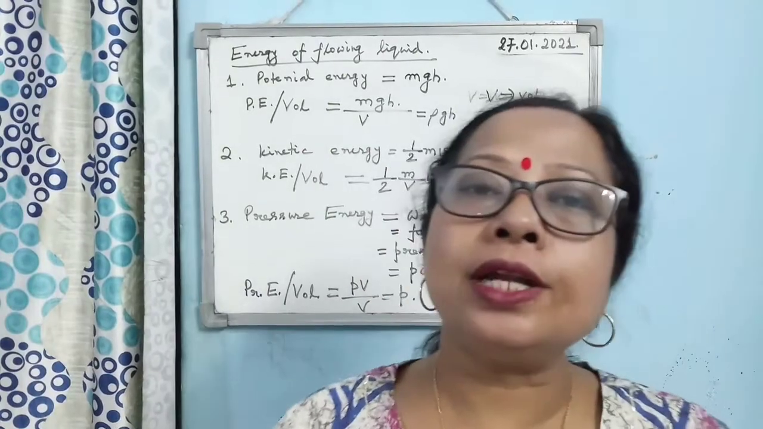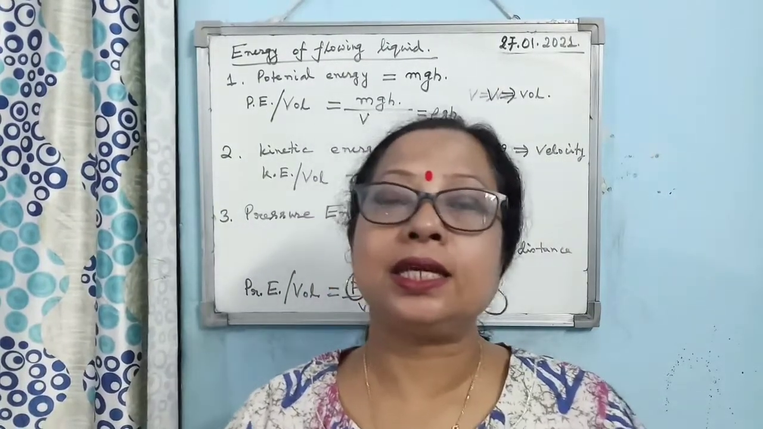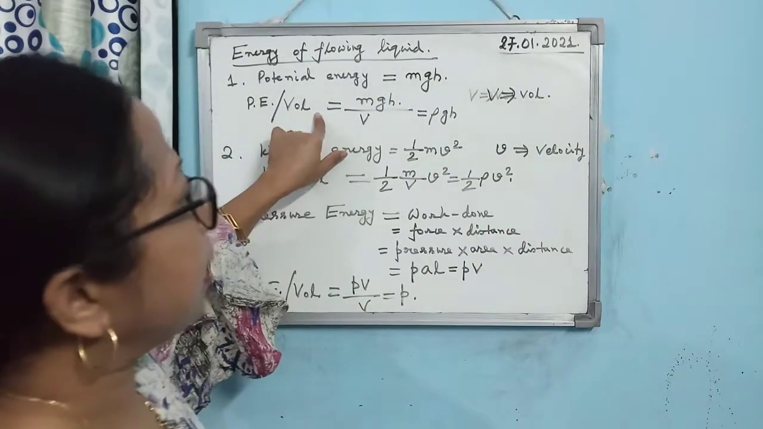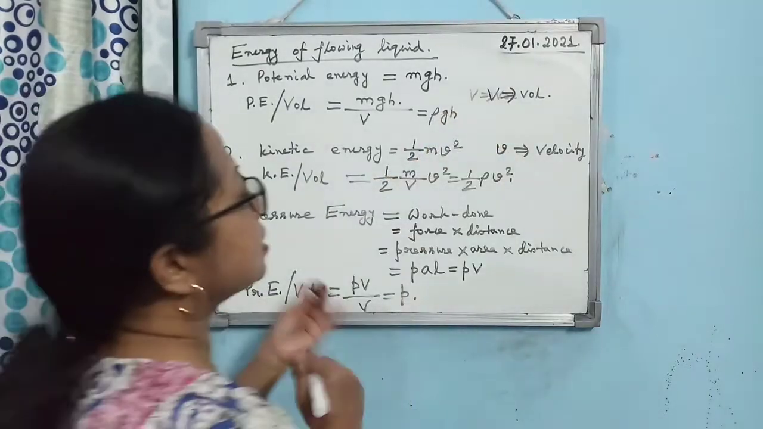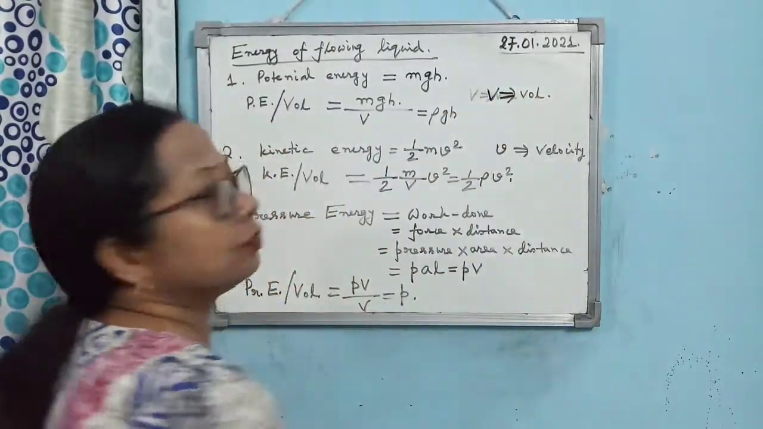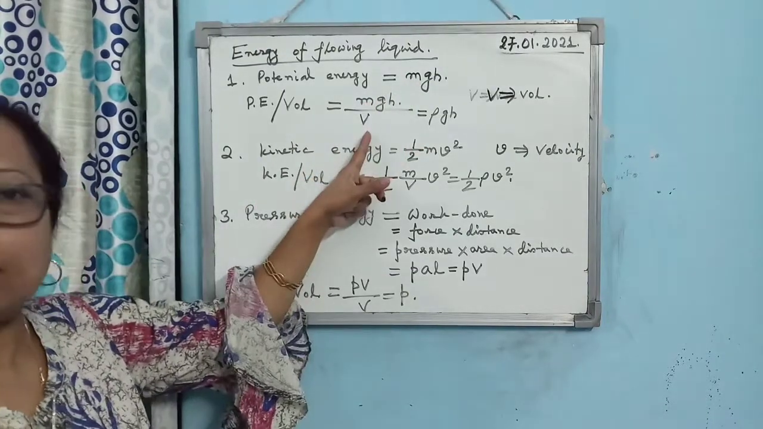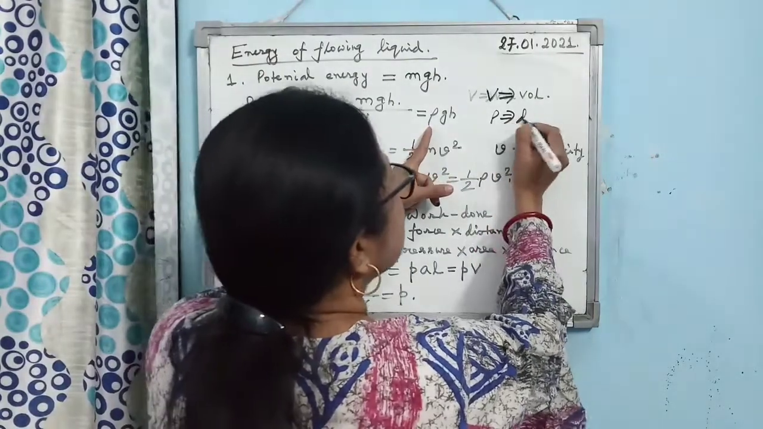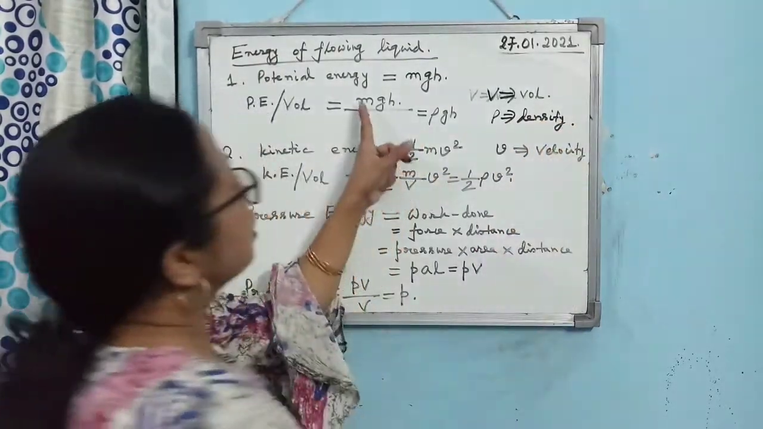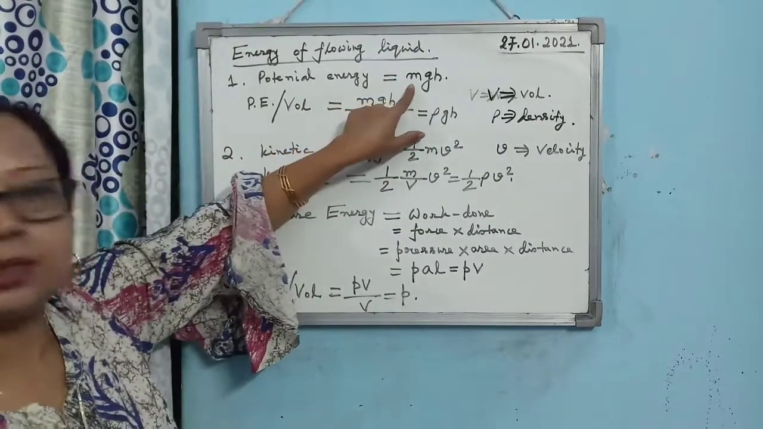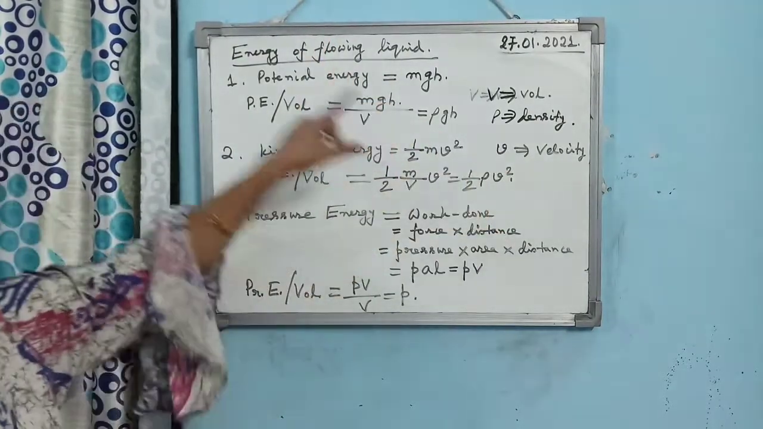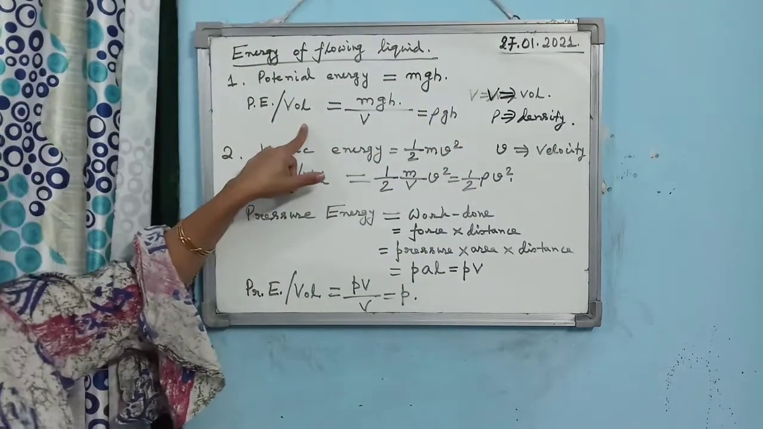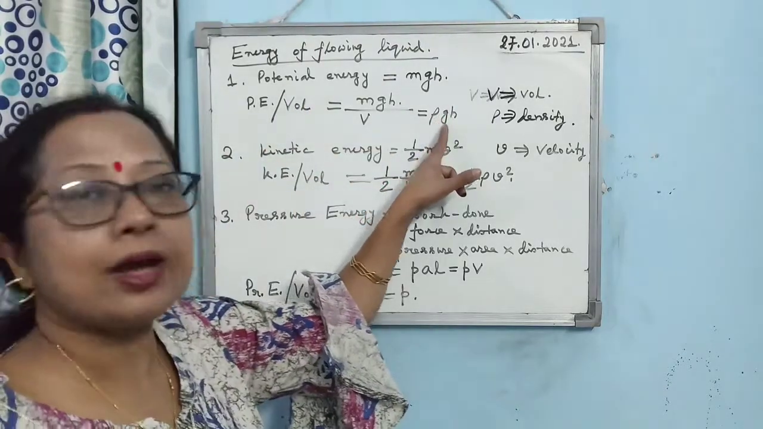Then for every kind of energy, we have to know the energy per unit volume. So what will be the potential energy per unit volume? If you assume that V is the volume of the liquid, then it will be mgh by volume. Mass by volume is density, rho. So a flowing liquid possesses potential energy, which is given by mgh, and the potential energy per unit volume of the liquid is given by rho gh.